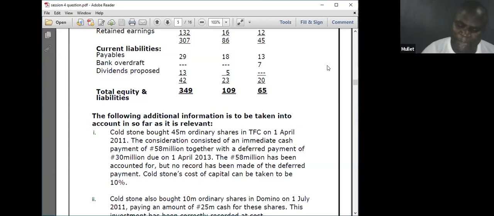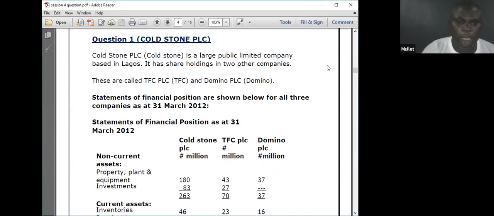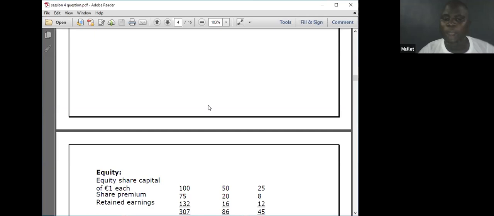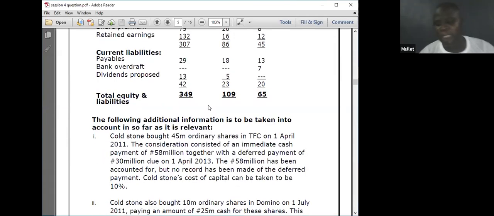If you look at the financial statement, which financial statement does he give us? 31st March 2012. You are asking me to consolidate in 1 year's time, and you are giving me a date of payment in 2 years' time. This is what you should expect in case they want to test deferred consideration.